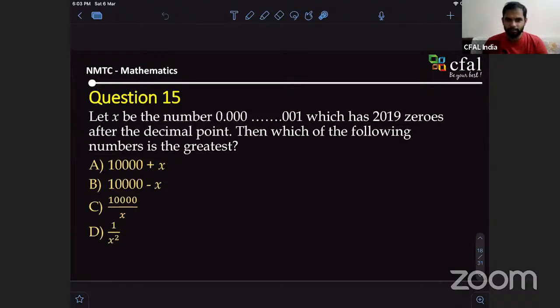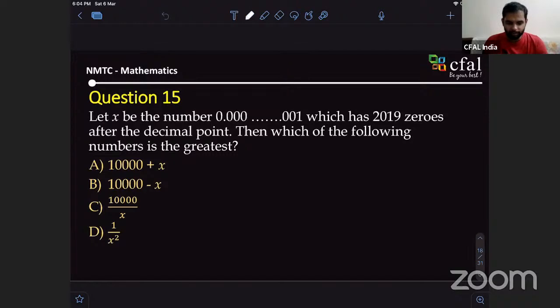Sir, can I try? Yeah, sure. According to me, instead of keeping x as this 2019 zeros and all that, I think it's better we just keep x as some random number, maybe some 10 or something, and then we check with all the options.